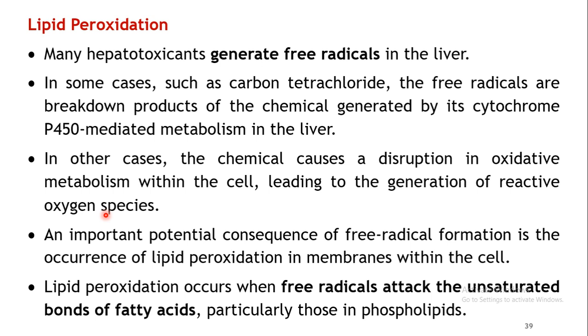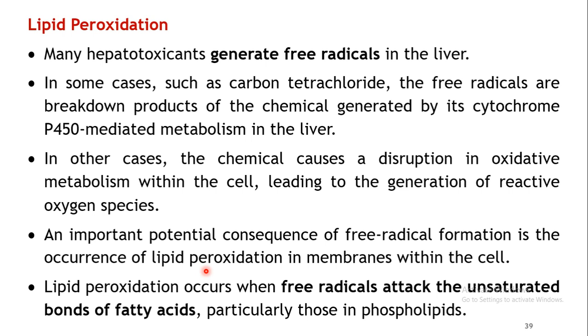One of the most common types of damage produced by these free radicals, which are produced as a result of either metabolism of certain chemicals or disruption of the metabolic processes of certain chemicals, is lipid peroxidation in the membranes of the membrane bound organelles present within the hepatocytes.